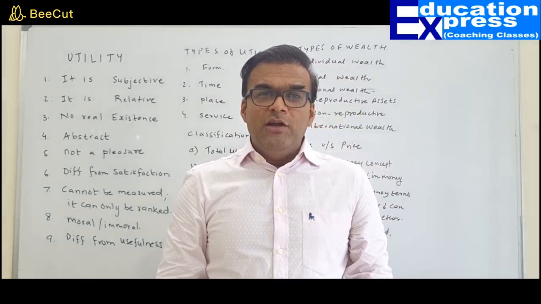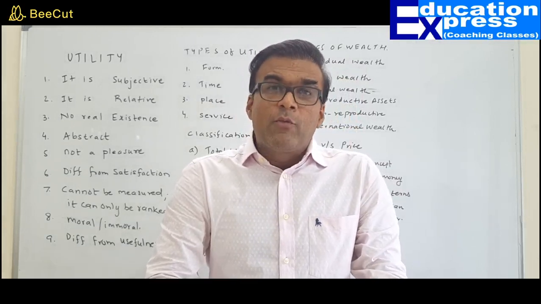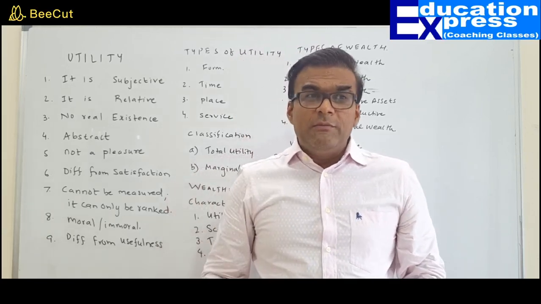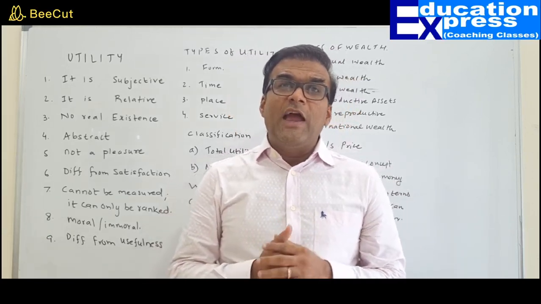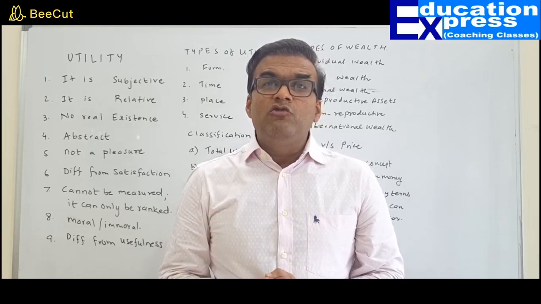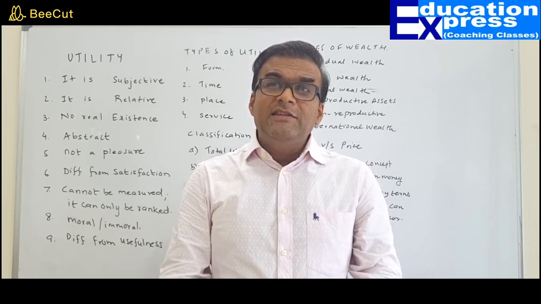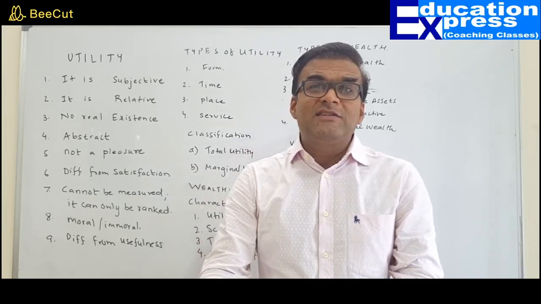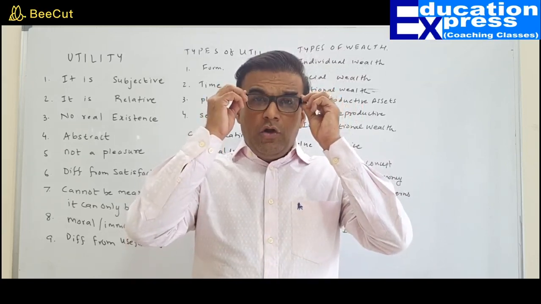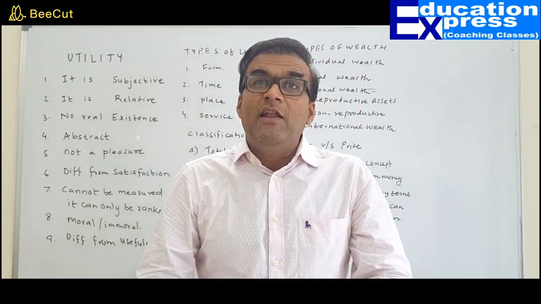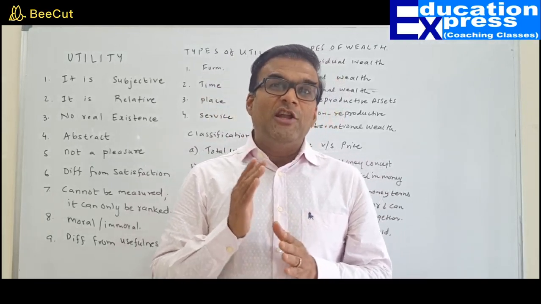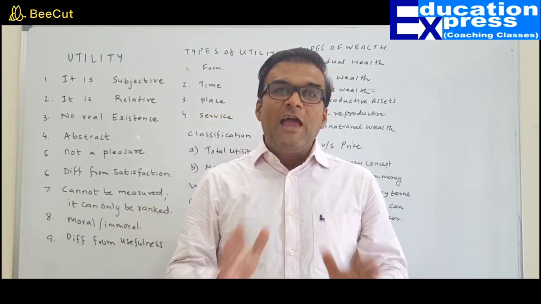After that we have time utility. Now, time utility means what? Providing the goods at the right time when they are needed. There are some goods that are produced throughout the year, but they are provided in the market only at the right time when they are needed. What do you do then? We need to stock them, we need to warehouse them so that as and when they are needed, or in case there is a scarcity in the market of those products, they can be supplied from my warehouse. In short, supplying the goods at the right time when they are needed, to stabilize the price and to ensure that the supply chain does not get disturbed, is what is called time utility.